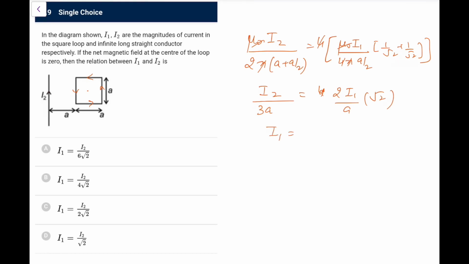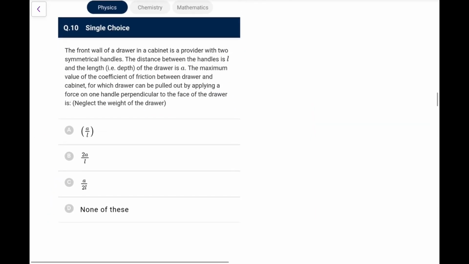So now what do you have? You have to take the value of I1. So I1 comes out as I2 upon 6 root 2. That is what I am getting. This is given in the first option. So go for A. Next one.